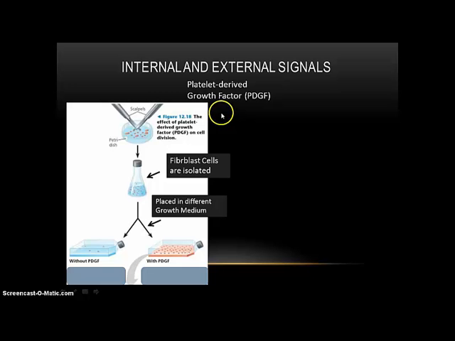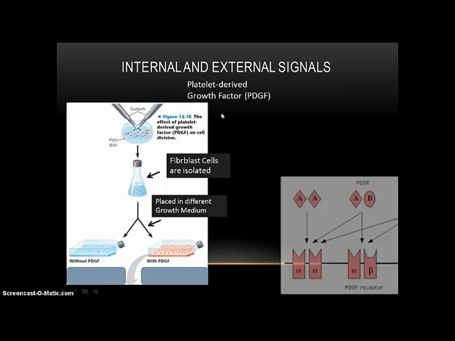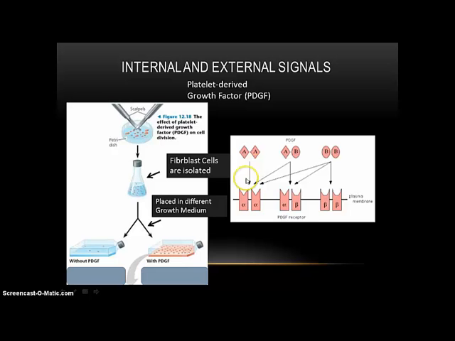So what is the PDGF? It's a molecule that attaches to the plasma membrane of the cells. There are receptors on the cell surface that allow the different molecules to attach, and once these attach, they promote and give the go-ahead for the cell to divide. This usually occurs in the G1 checkpoint, and as this occurs, it tells the cell, okay, you're good to go, now go. So when that happens, the cell divides.